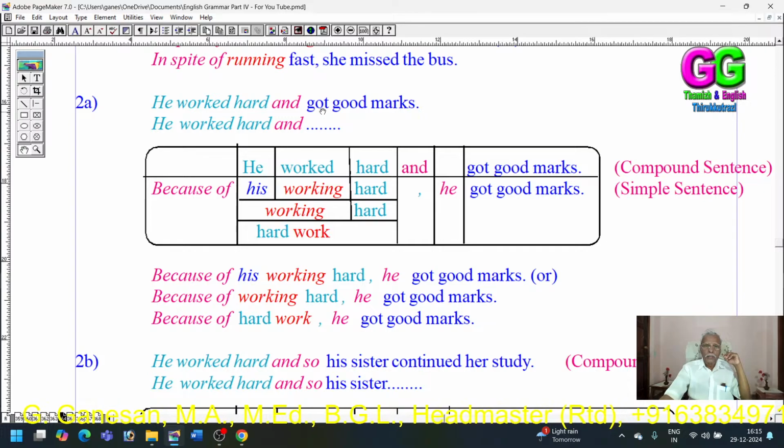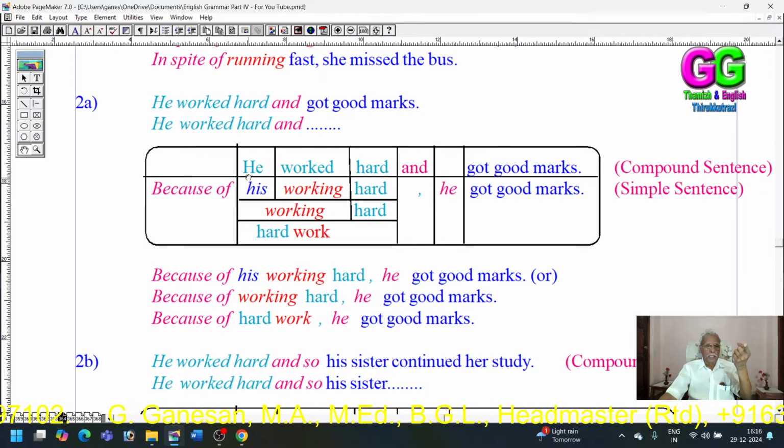He worked hard and got good marks. Let us see. Here the compound conjunction is and. The phrases of the compound conjunction and are because of, due to, on account of, owing to. There are four phrases. You can use any as you please. Here I have used because of and dropped the compound conjunction and, thus using a comma in its place.